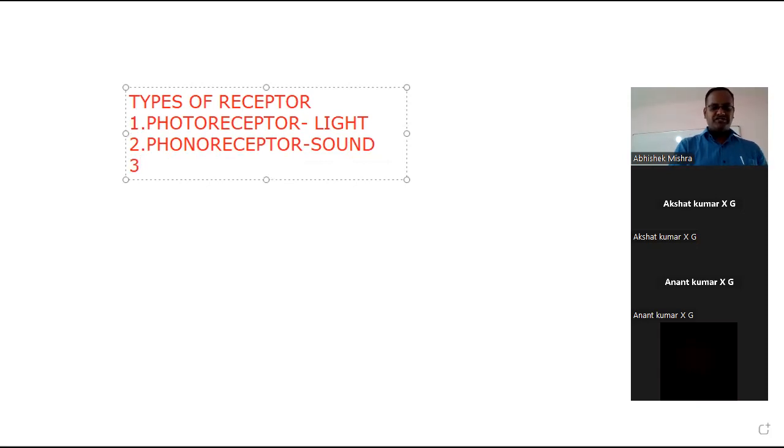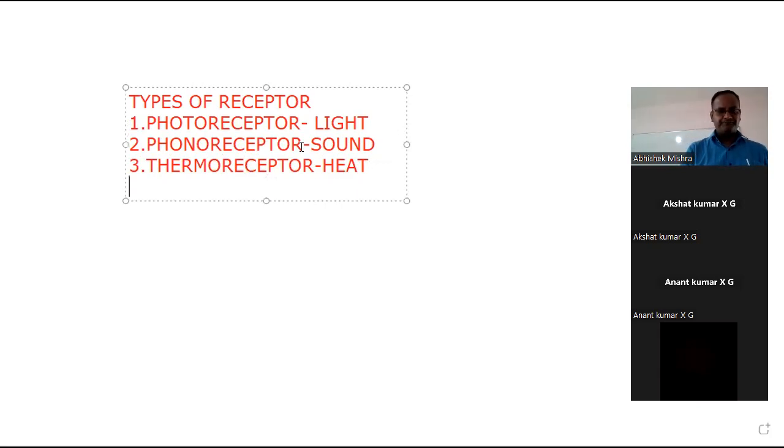The third type of receptor, thermoreceptor. It will detect heat. Our skin is responsible for detection of this type of stimulus.